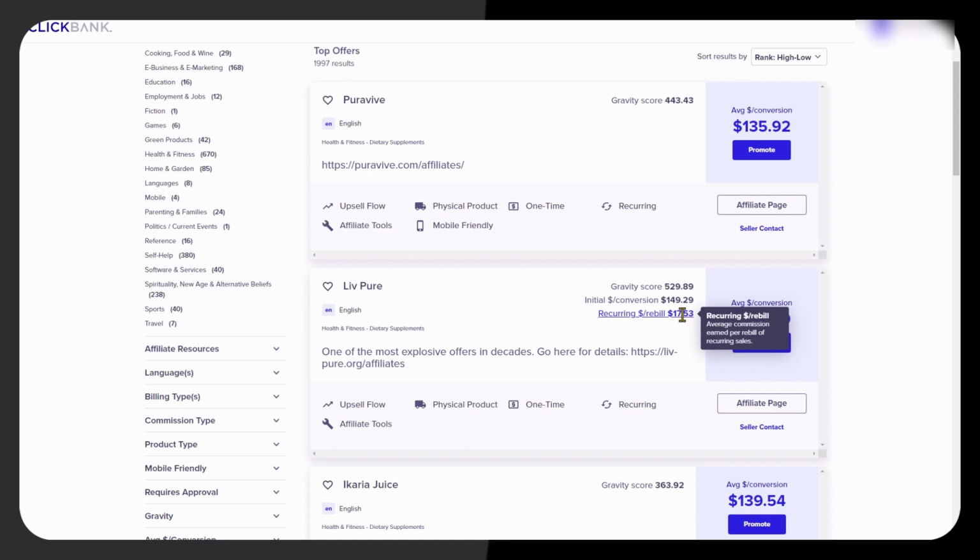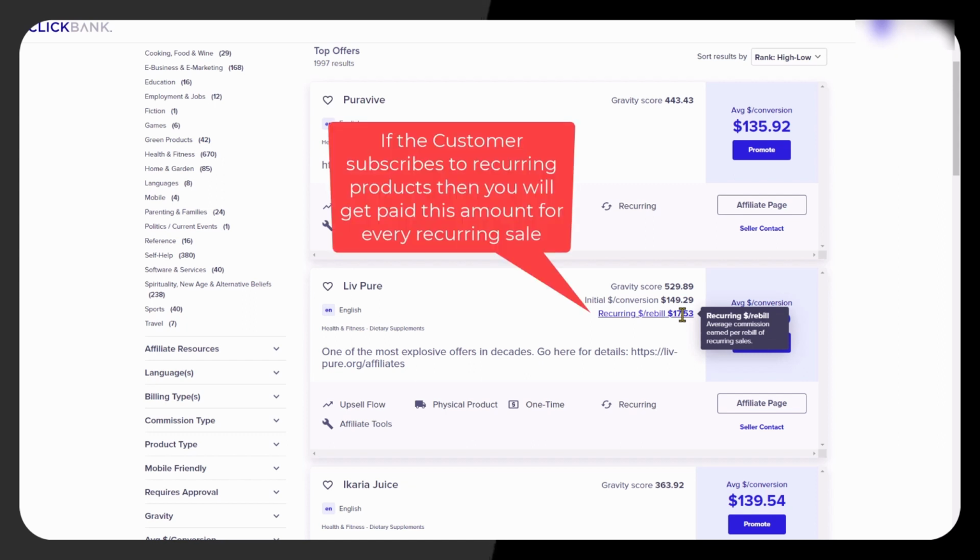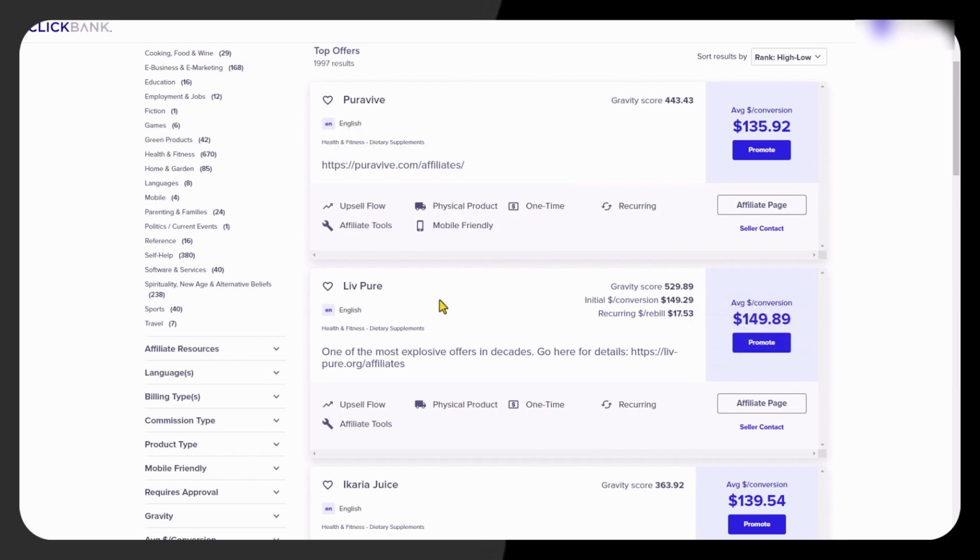And then this one has a recurring or a rebill. So this means that the people that buy this product will then have a recurring payment for additional products, and you will get paid $17.53 on average for every one of those rebill recurring sales. So Live Pure looks like a really good product to sell from an affiliate perspective.